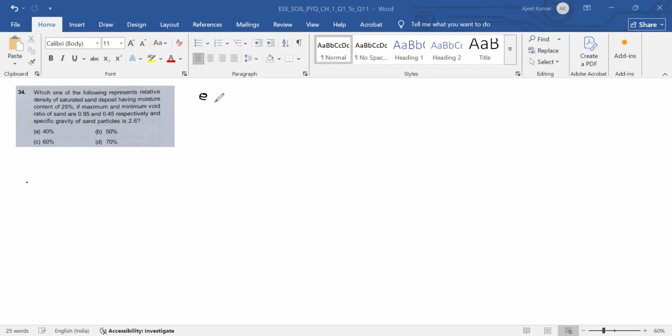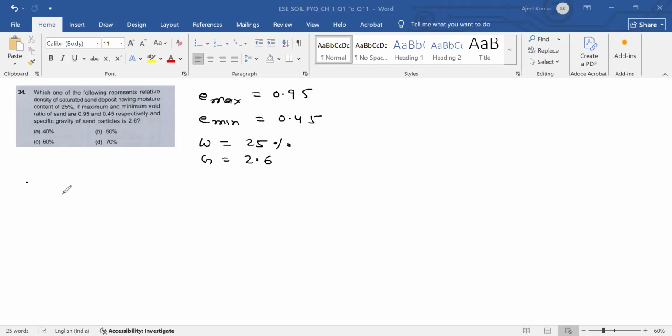So Emax is 0.95, Emin is 0.45, the moisture content W is 25%, and the specific gravity G is 2.6.